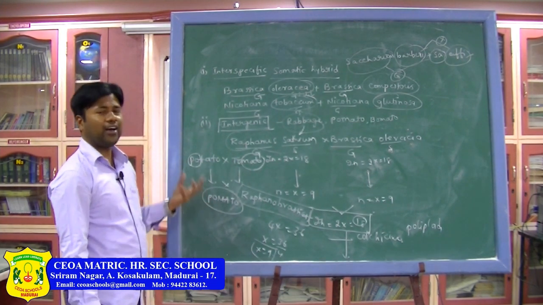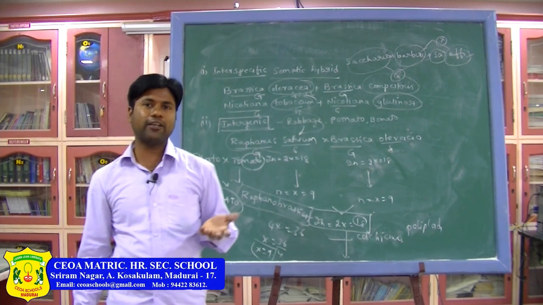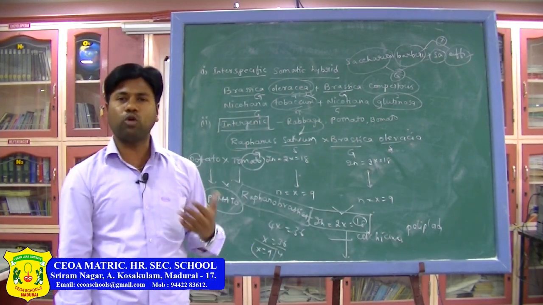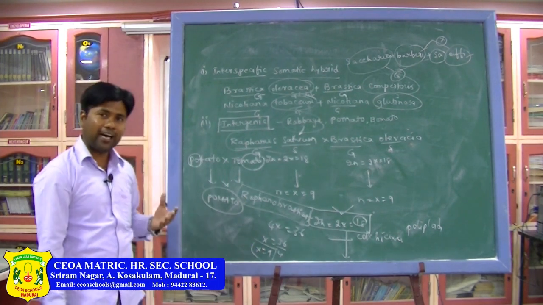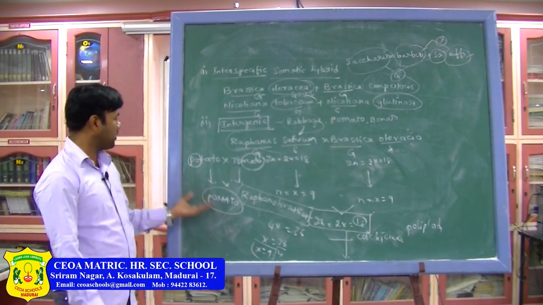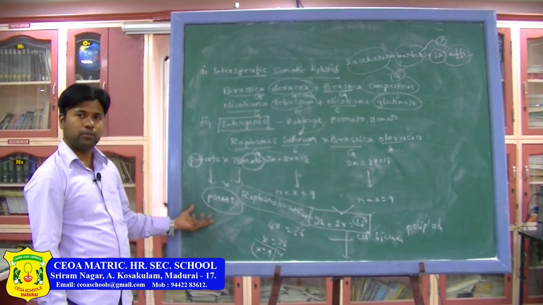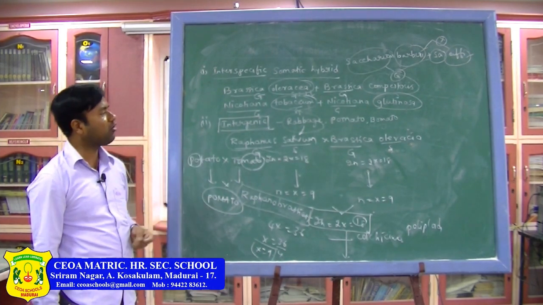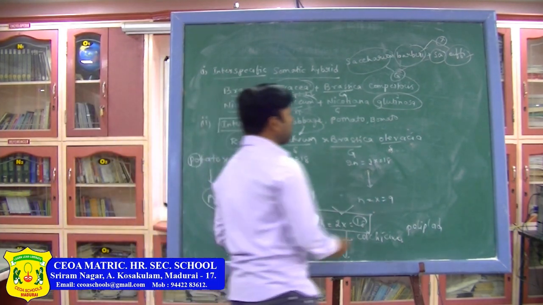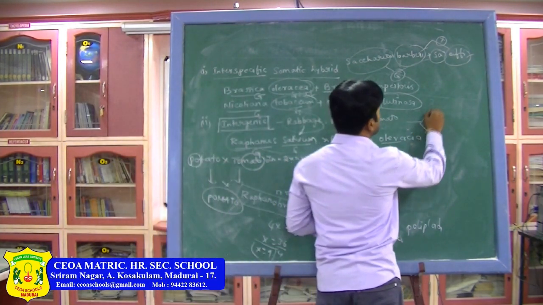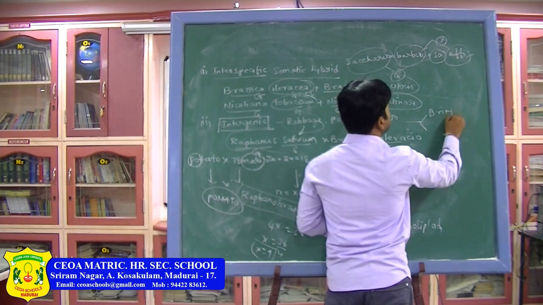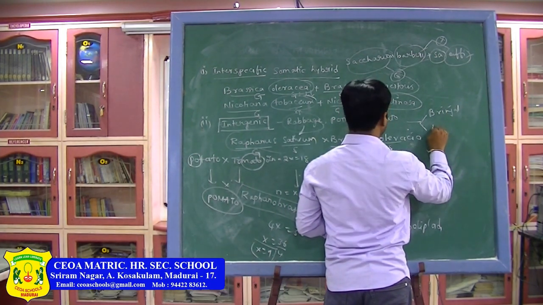So in order to get more commercialization, or to protect and preserve for more days or months, they introduced the pomato. Even bomato is like that only. What is bomato here? Bomato is a cross between brinjal and tomato.